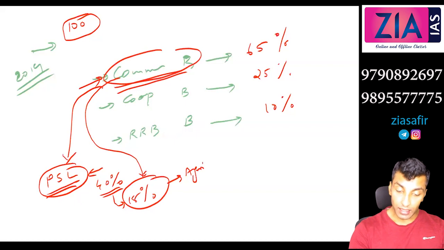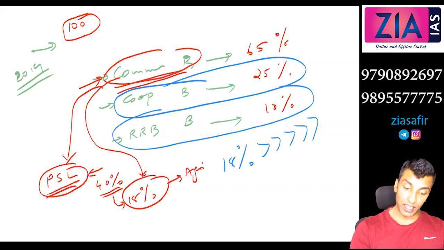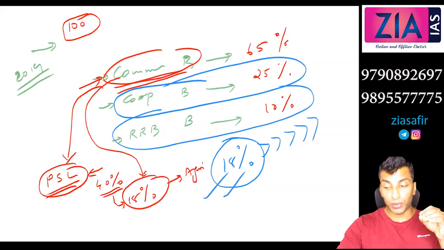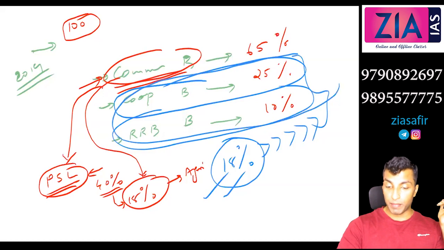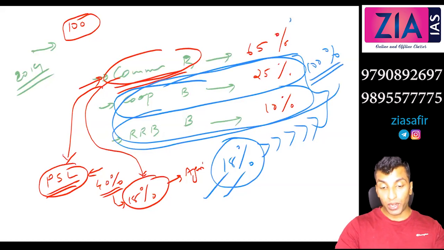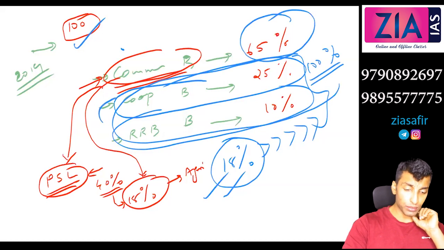Now what I am saying is, this 18% of commercial banks is much more than the 100% of cooperative banks and 100% of regional rural banks. Even though you are just satisfying the minimum condition, which is a commitment under the RBI guideline, that 18% is still more than the entire loan given by these two. They may be giving their entire 100%, but that is their 100%. If you compare the volume of loans given, commercial banks are giving so much.